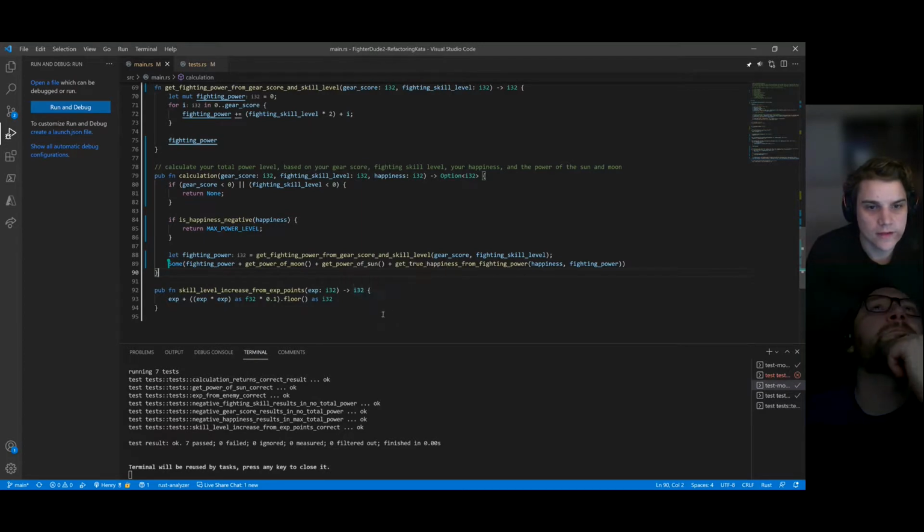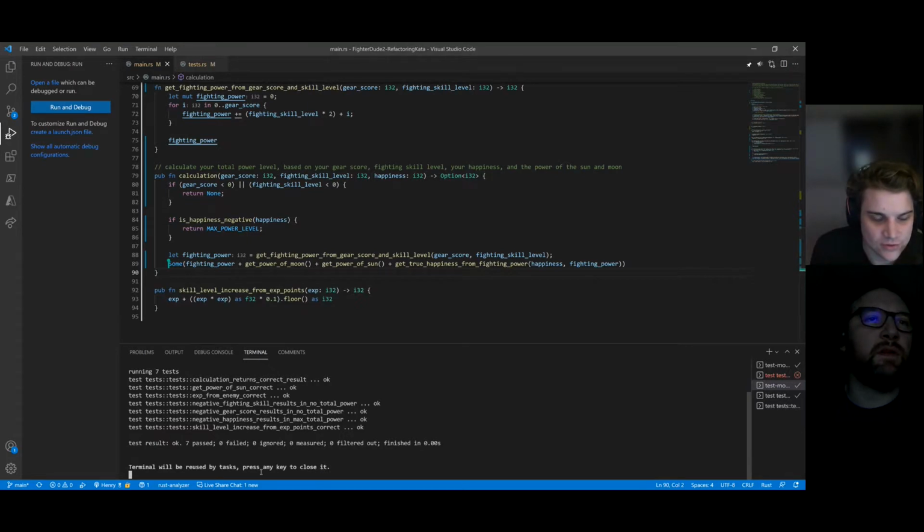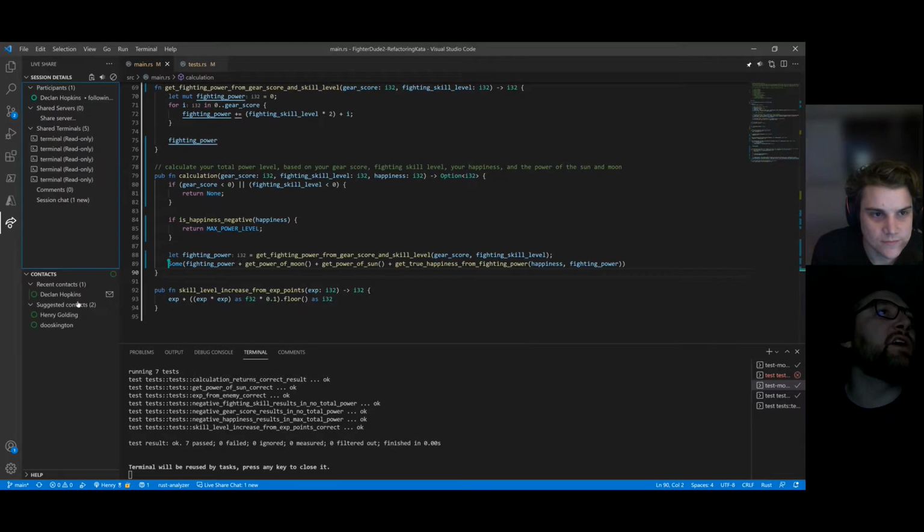All right. Do we want to move on to some formatting? Yeah. So do you have a terminal that we can type into here? One of these shared terminals? I think so. Let me check in the Live Share window. Here's some read-only terminals.